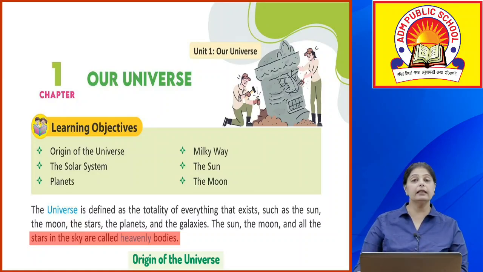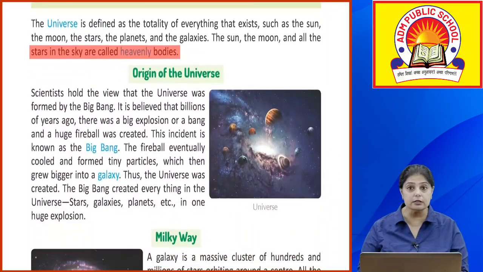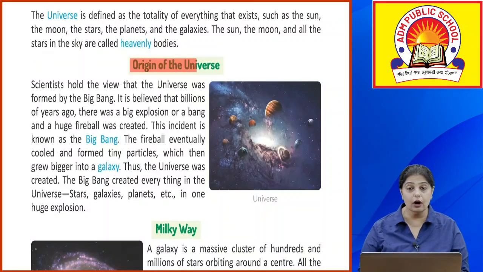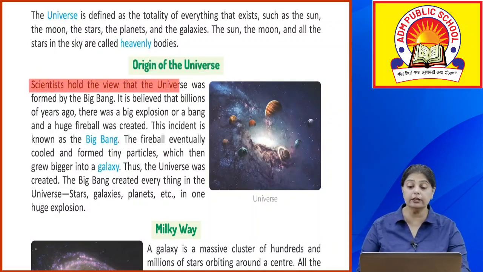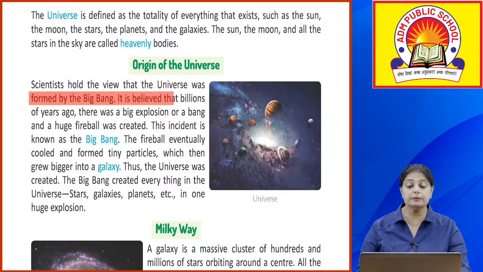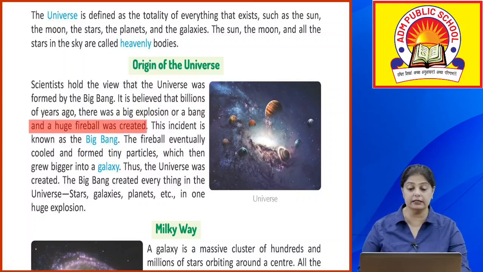Okay, now let's see how did this universe come into existence? What is the origin of the universe? Okay, so scientists hold the view that the universe was formed by the Big Bang. It is believed that billions of years ago there was a big explosion or a bang and a huge fireball was created.